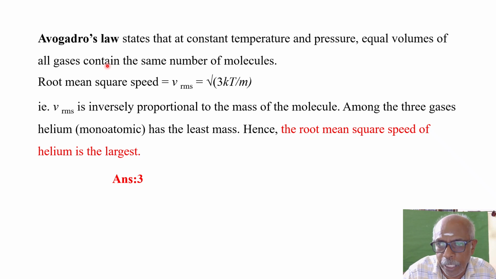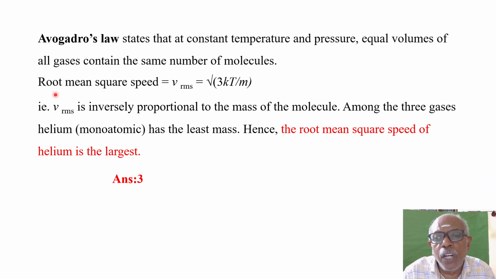According to Avogadro's law, at constant temperature and pressure, equal volumes of all gases contain the same number of molecules. But what is your option A? They have an unequal number of molecules. So option A is wrong. Option 1 is wrong. Okay.